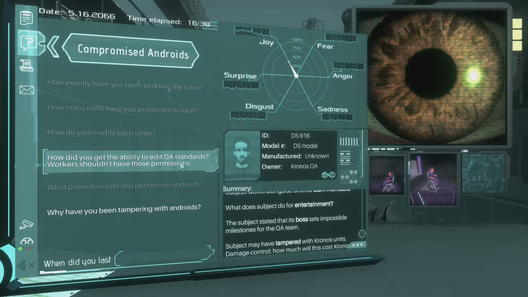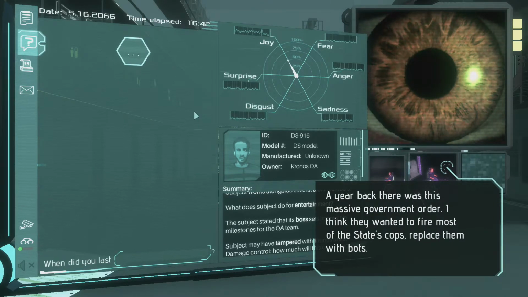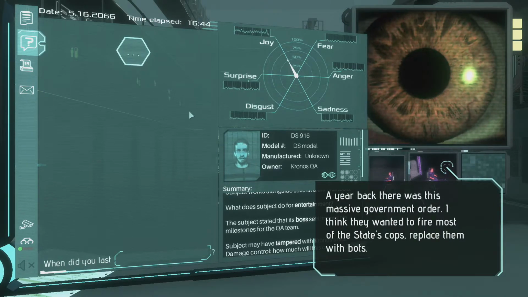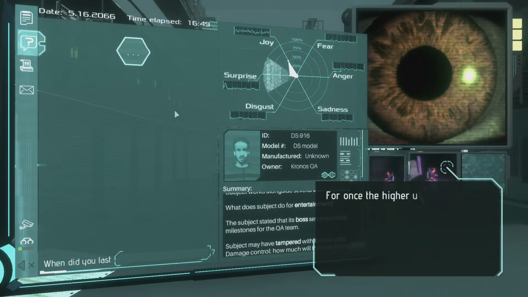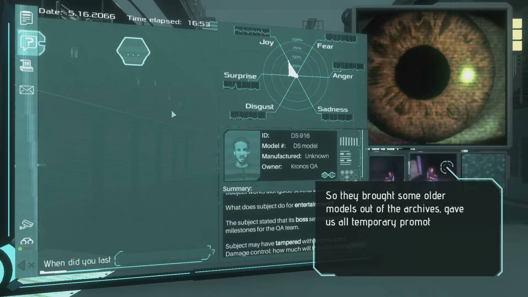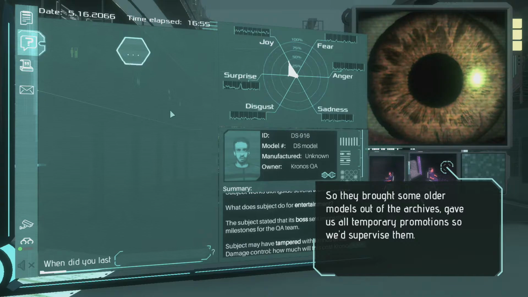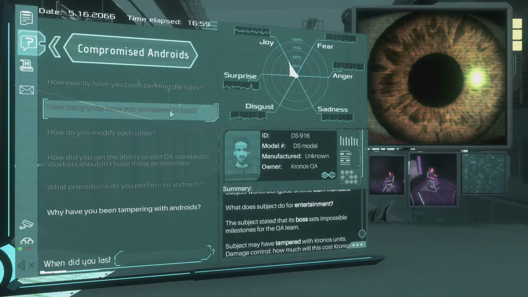How did you get the ability to edit QA standards? A year back, there was this massive government order. I think they wanted to fire most of the state's cops, replace them with bots. It was all hands on deck, even more than usual. But once the higher-ups realized we couldn't do the job, shocking, I know, they brought some older models out of the archives, gave us all temporary promotions so we'd supervise them, except they forgot to take back all the user rights when we were done.